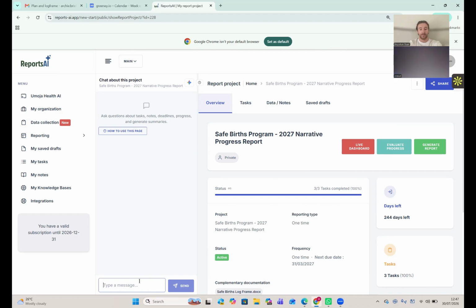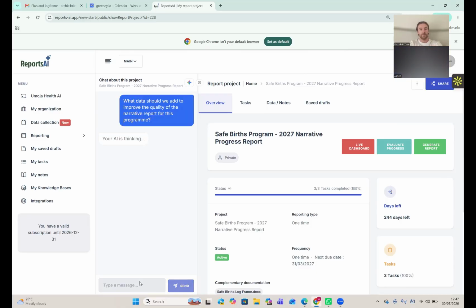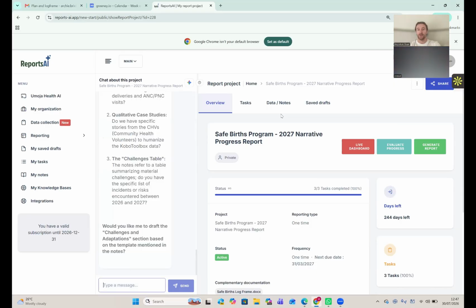So I can say, what data should we add to? So you've always got access to this kind of AI helper at the side that has context of what this is about and all of the data within it. So it can give you that kind of contextualized feedback on how you can improve. You can ask it things about how you can actually improve the program implementation itself, and it can flag things from the data. Or you can ask it, okay, what other data can I collect to improve the quality of my report output? And it can also give you that kind of feedback.